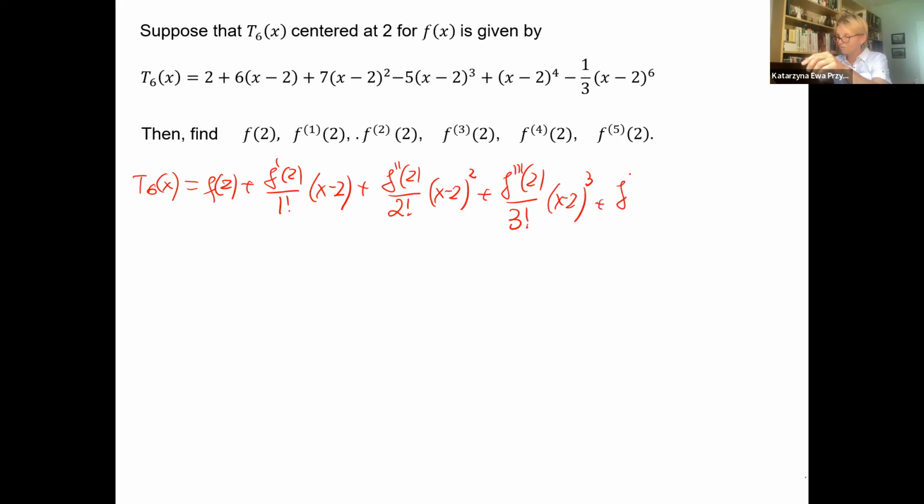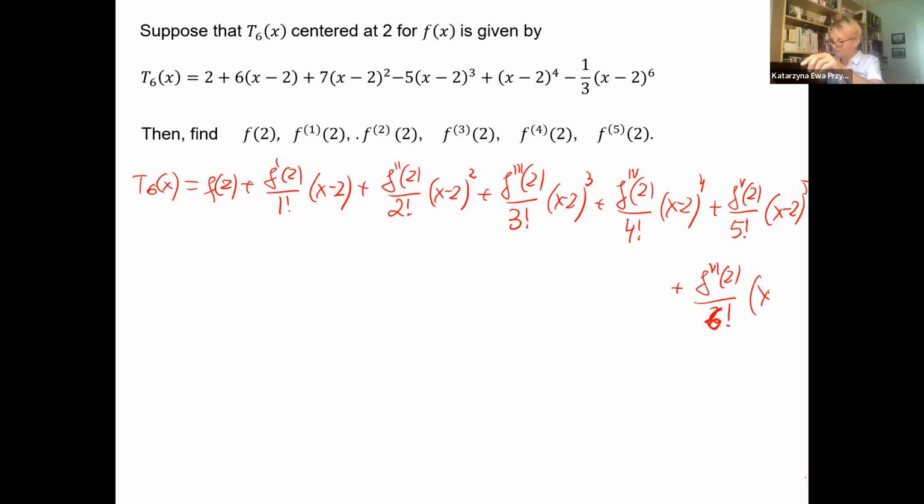And then third derivative at 3 factorial, and fourth derivative at 2, 4 factorial, x minus 2 to the power of 4. Fifth derivative at 2, 5 factorial, x minus 2 to the power of 5, and one more, 6th derivative at 2, 6 factorial, x minus 2 to the power of 6. Okay, that means now we can match. You have all of the answers. We can definitely see this is this. Right? That means f of 2 is just 2.